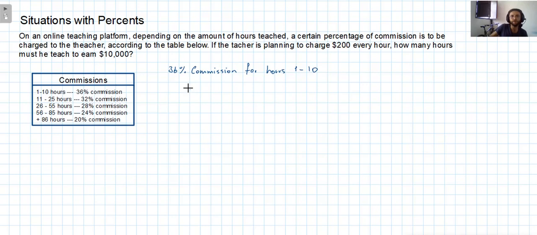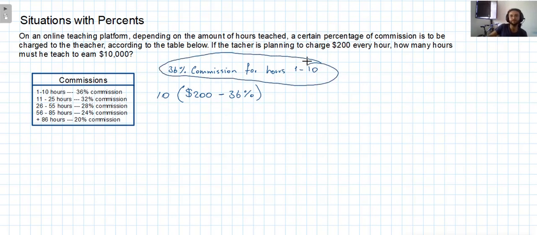For every 200 pesos that he earns, we're going to subtract the 36% of it, to see how much he will earn per hour. Since this is going to happen for the first 10 hours, the amount that we calculate here, we're going to have it 10 times. We're going to have 10 of whatever we have here, and that's going to be the amount of money that he will earn for the first 10 hours.